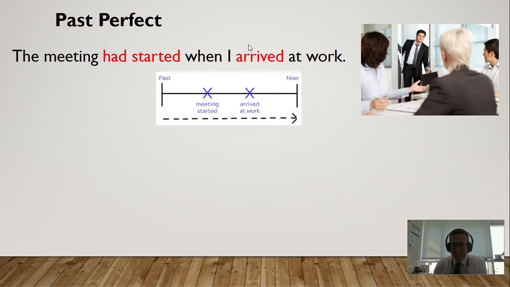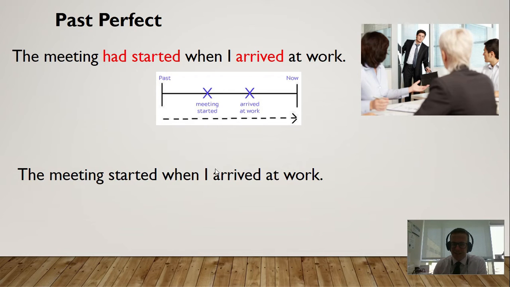So when we put them together, we're trying to say that arrived is in the past, but the meeting started before. So when we have something that is more past, if that's the best way to say it, then we use past perfect. Meeting had started. So that's what we call past perfect.